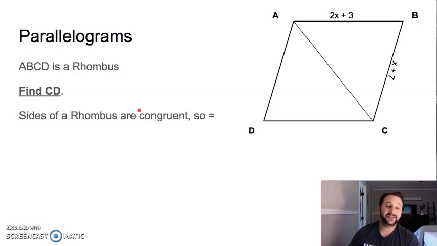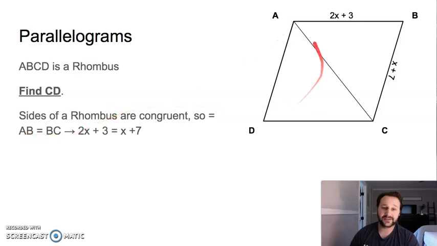Let's look here. Sides of a rhombus are congruent, so we know AB is equal to BC. So we know 2x plus 3 equals x plus 7. You say, why didn't you just tell us CD, this one right here, if all of them are equal or congruent? Well, we don't have anything to go off of here. It doesn't tell us this measure, so we can't find CD without knowing what x is first.